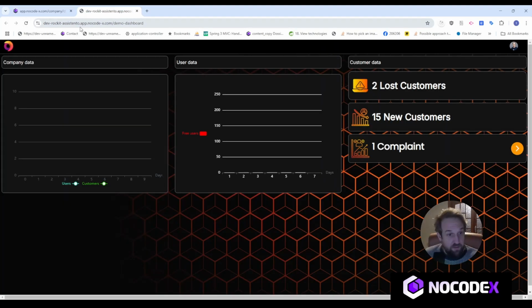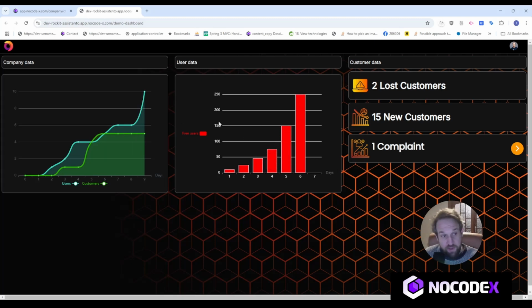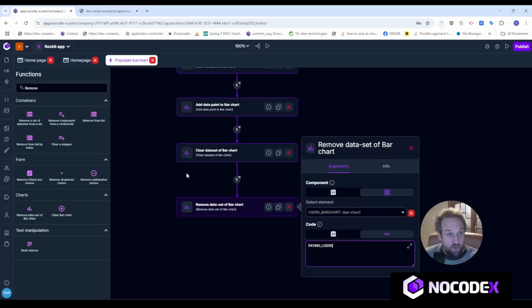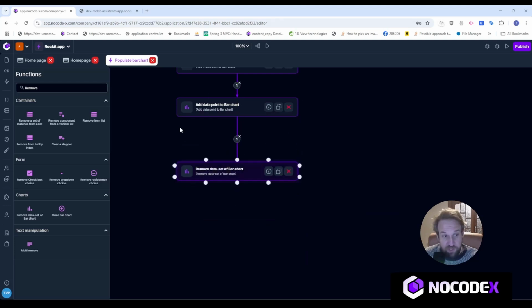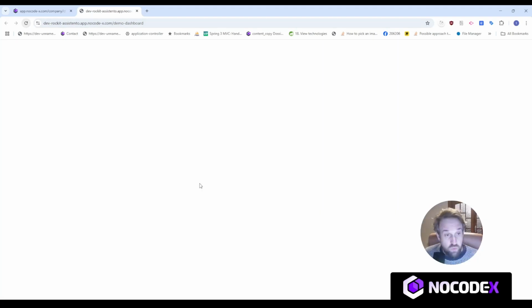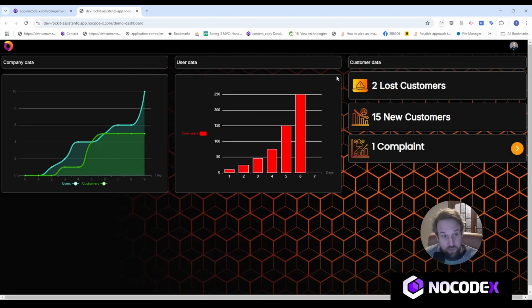So once we have that, you will only have 3 users in our bar chart, and I can now also, of course, remove the clear data set. So it will make no difference. We will have only 3 users. So those are all the functions and the functionalities of the bar chart.